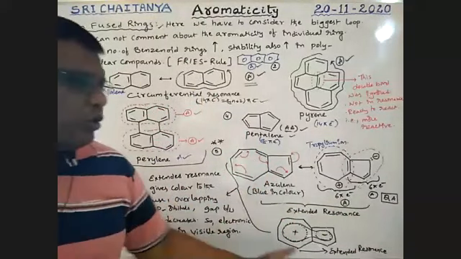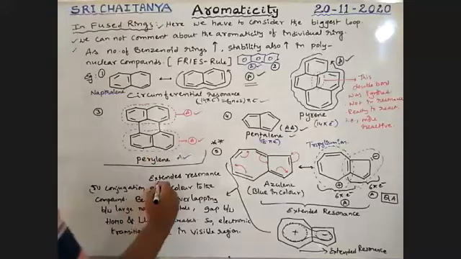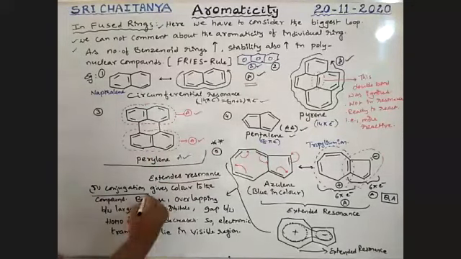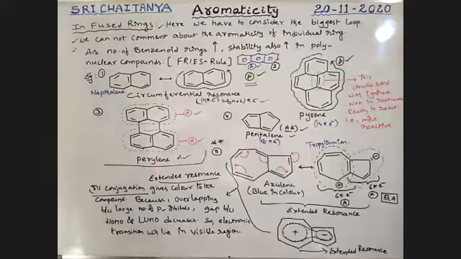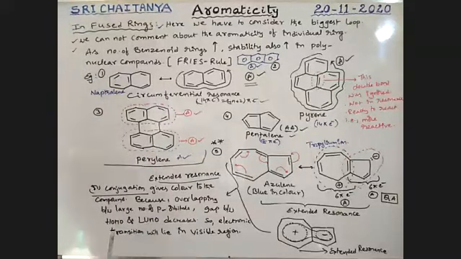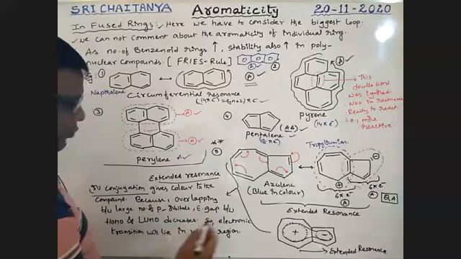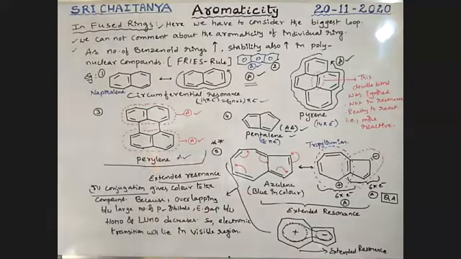So that is due to extended resonance or extended conjugation. Maximum overlapping takes place, why, sir? Because of the HOMO-LUMO condition: the energy gap between the highest occupied and lowest unoccupied molecular orbitals decreases.